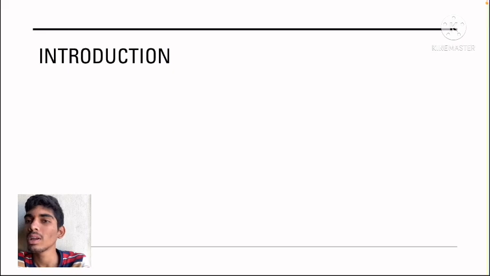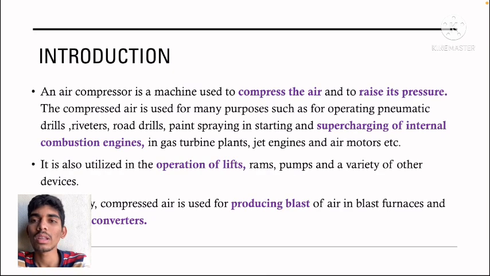Now let us get into the topic, an introduction. An air compressor is a machine used to compress the air and to raise its pressure. The compressed air is used for many purposes such as operating pneumatic drills, rivets, road drills, paint spraying, in starting and supercharging of internal combustion engines, in gas turbine plants, jet engines and air motors, etc. It is also utilized in the operation of lifts, ramps, pumps, and a variety of other devices.